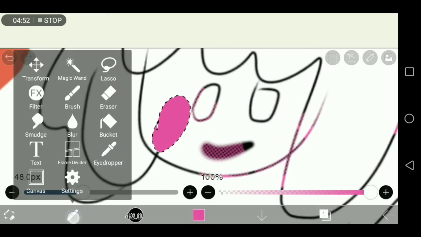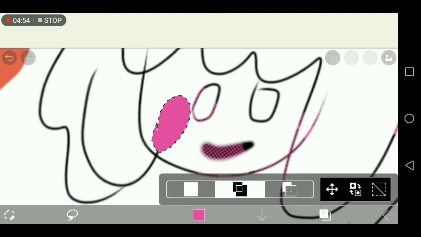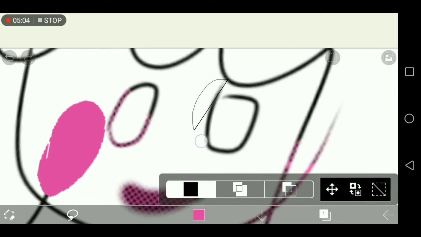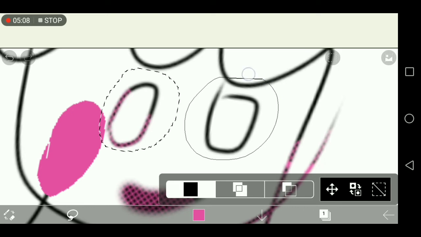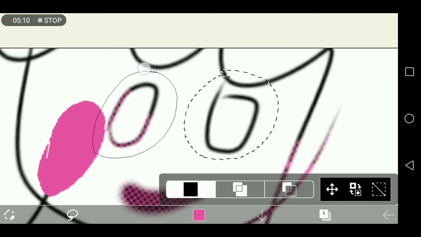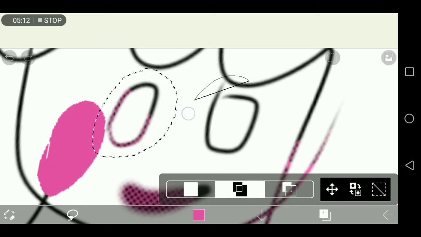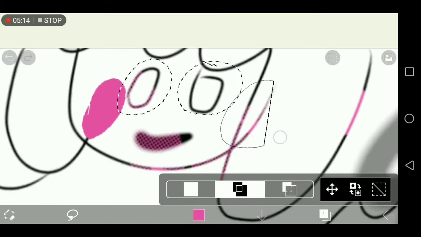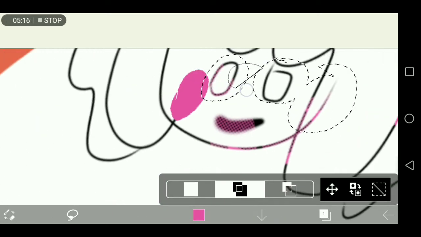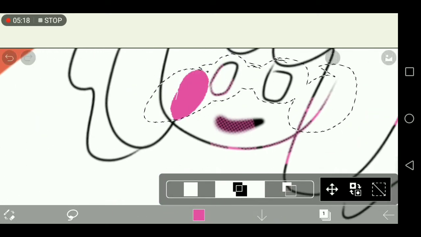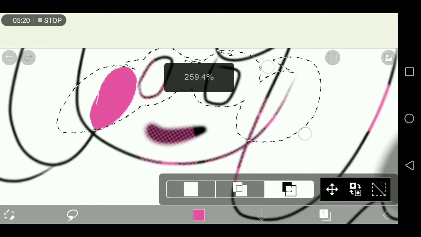Next one is, let me just go back and delete that. Oh, I might as well teach you guys what the buttons here are. So this one is the set. Basically, if I want to select that, I want to select that, you can only select one. But if you go add, you can select two at the same time. So, see? It's easy.